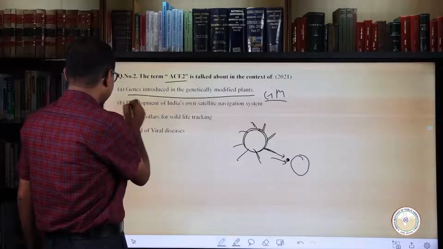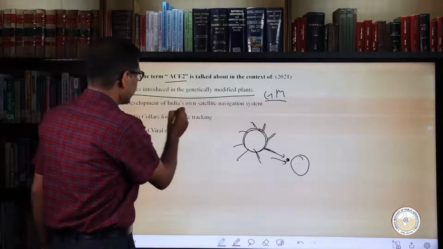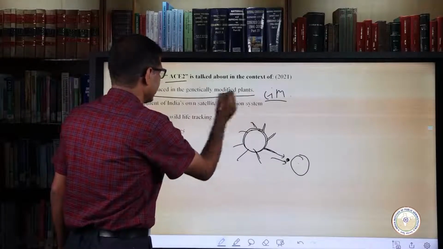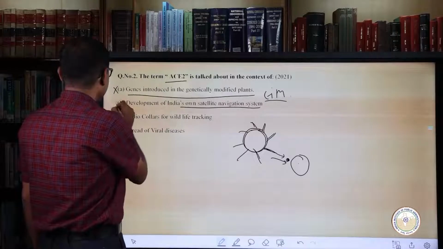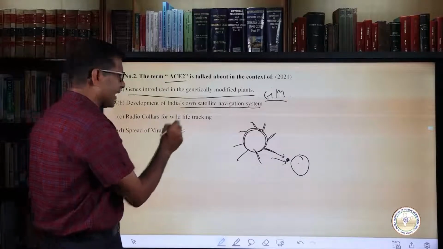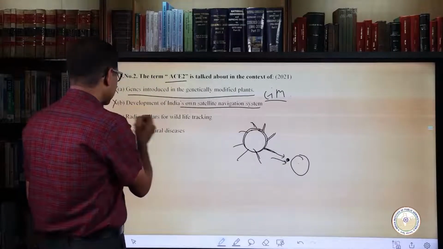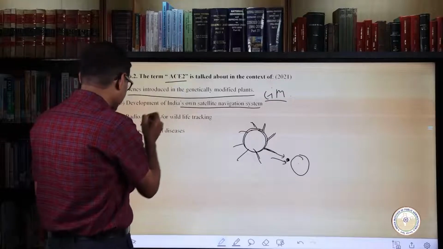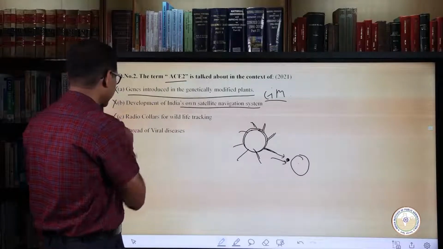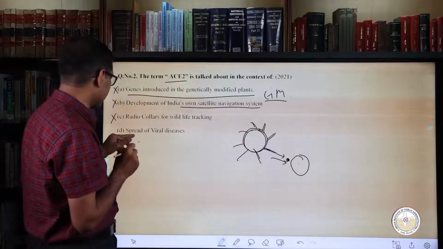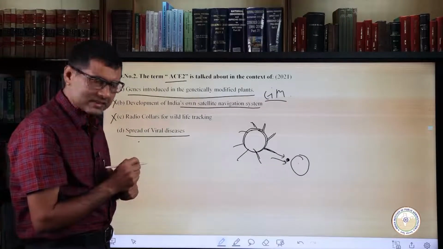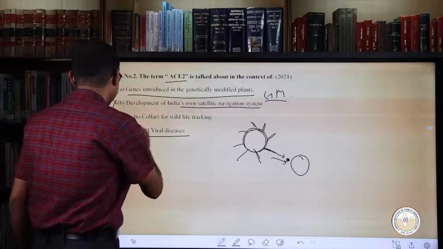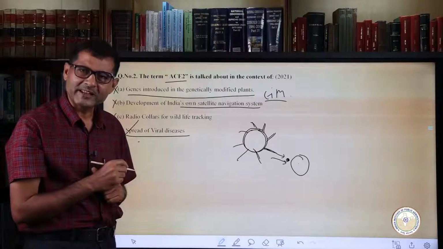If we go to the second option, that is development of India's own satellite navigation system, again it is not relevant. If we go to the radio collar for wildlife tracking, of course nowadays it is used, but ACE2 is not relevant to this also. Finally, it is relevant for the spread of viral disease. As such, the right answer is D. Now let's move on to the next question.